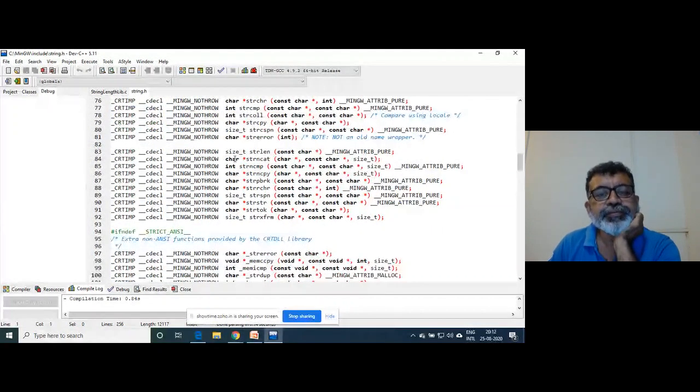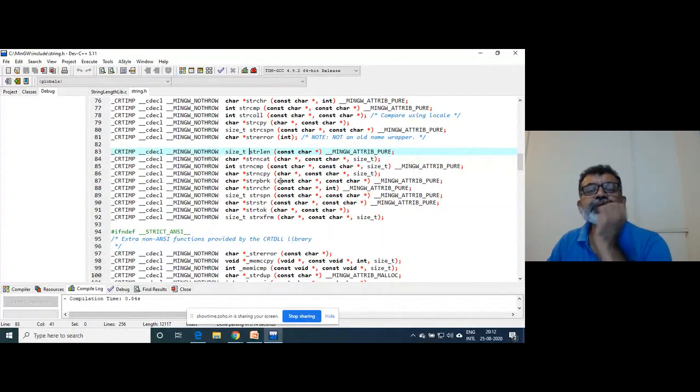See here, size_t. I'm going to talk about size_t. That is a new data type. It is basically unsigned int. It is good programming practice. I will teach you at the right moment.